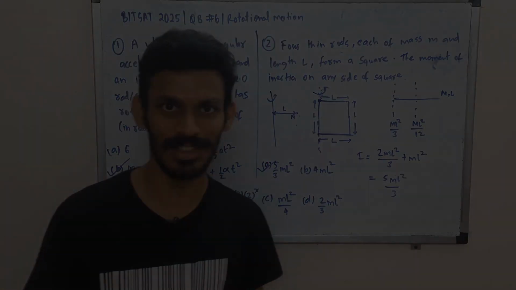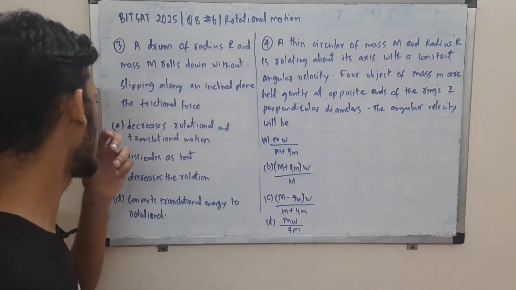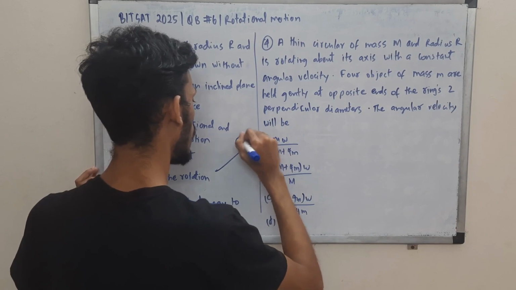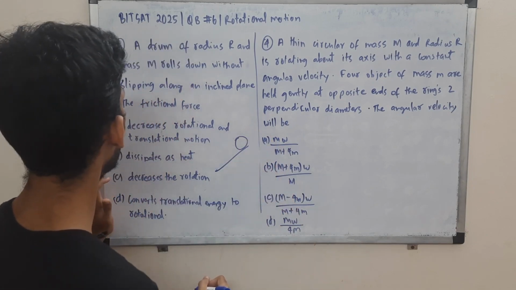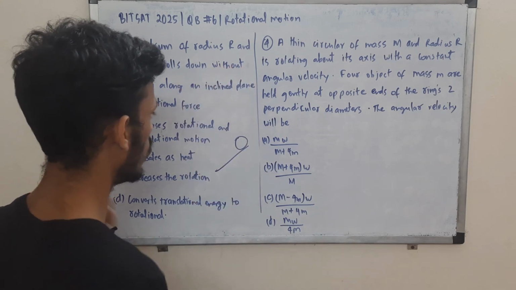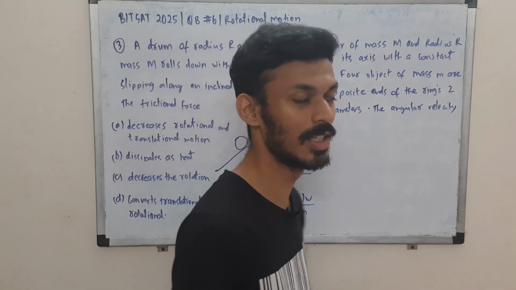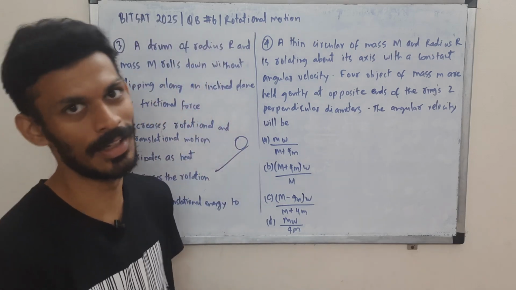Over to the next question. 3 and 4 over here. In question 3, we are asked about a drum that is rolling down an inclined plane. Okay, it's rolling down without slipping. What does the frictional force do? Those who know the concept will know the role of friction. What does friction do? It induces rolling, right?